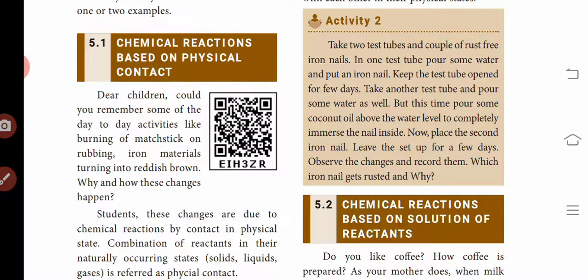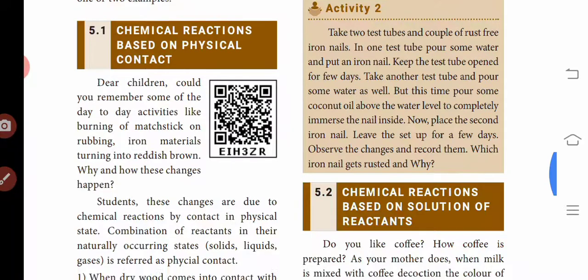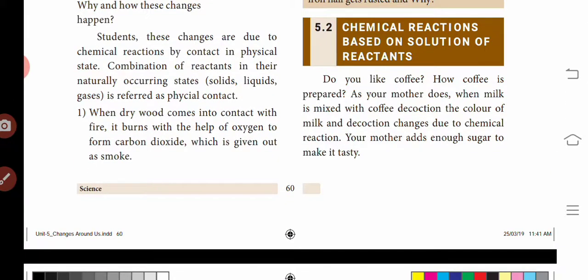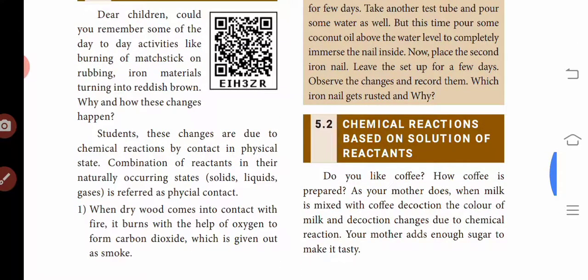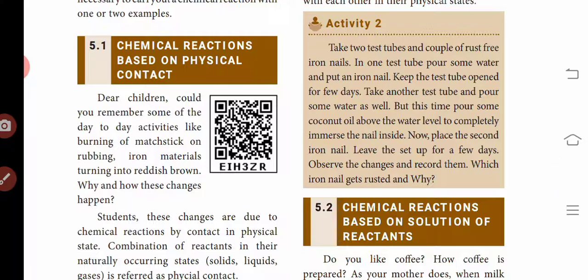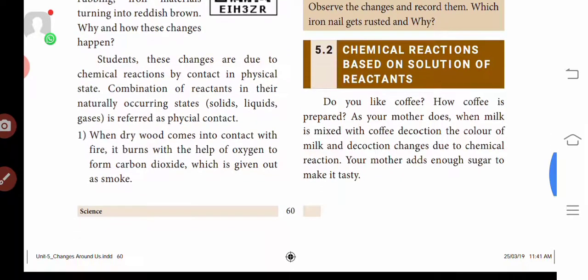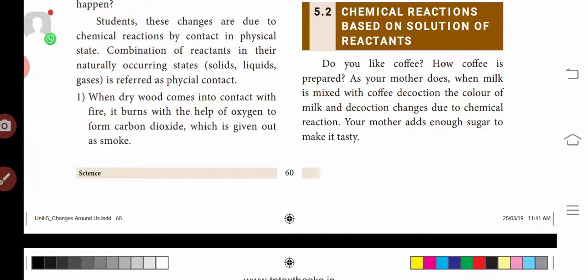Observe the changes. What are the changes that take place? Rusting takes place in the water. Next is the oil. See the rusting in the oil: less rusting takes place in the oil. Rusting happens when iron is kept in water or in an open area for a few days. That is the physical and chemical change that takes place in this iron.